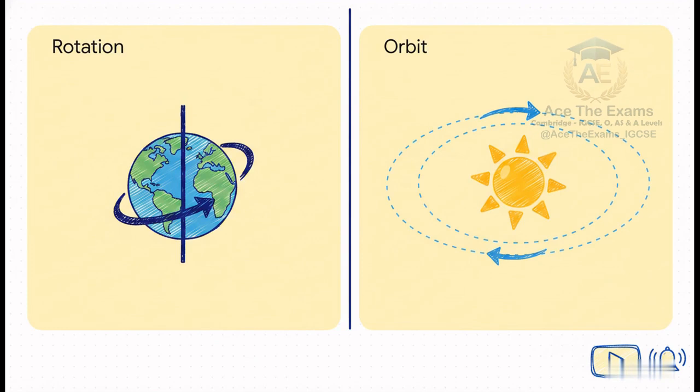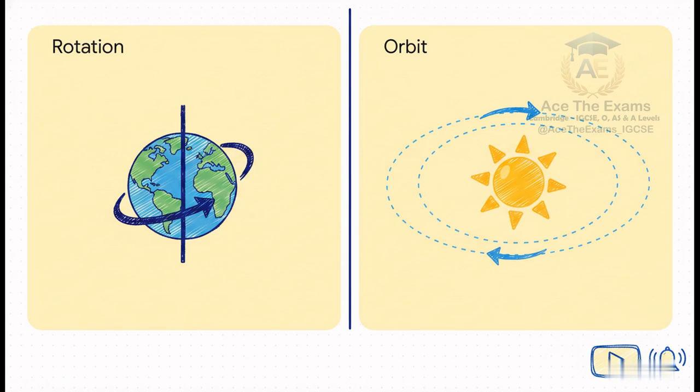Now, this brings us to a critical distinction, and honestly, this is where so many students immediately lose marks. Rotation versus orbit. Rotation is spinning in place on an axis. Orbit is traveling a path around another body in space. Mixing up these two terms is literally the most common conceptual mistake students make right out of the gate. Seriously. When the command word asks you to explain the day and night cycle, and you write that the Earth orbits the sun every 24 hours, you have instantly lost the mark. No way around it, even if the rest of your physics is solid.